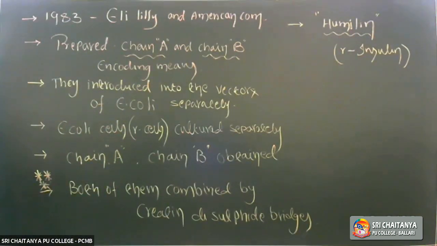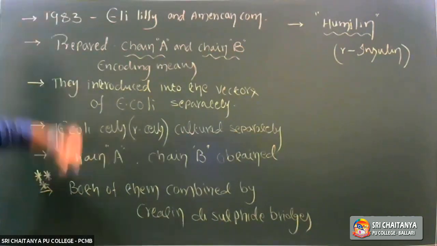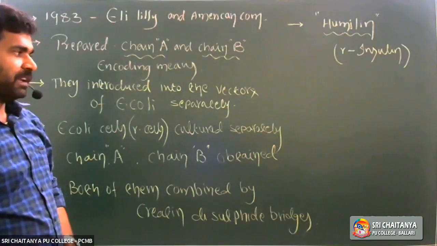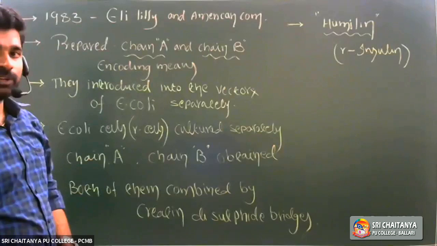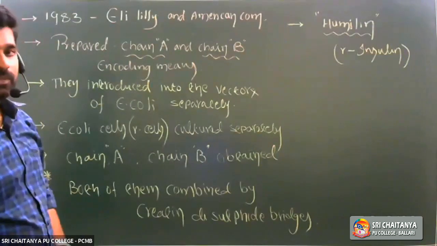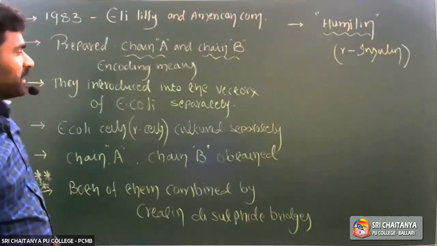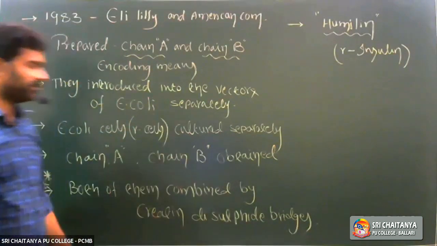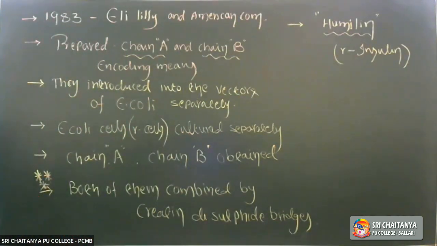Note those points. But the procedure we already know very well, right? How we isolate genetic material from the pancreatic cell, how we isolate plasmid from the E. coli cell, how we create sticky ends by using restriction endonuclease enzyme, and how we add human genetic material into the vector of E. coli cell. So the same procedure again.